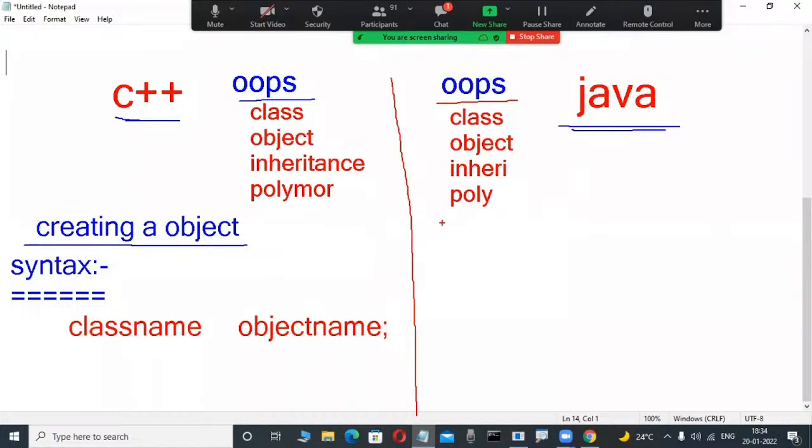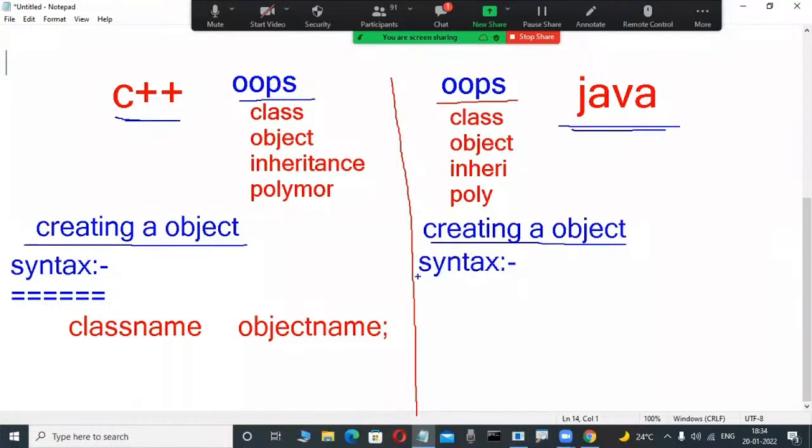Suppose the same creation of an object in Java. Suppose they want to create an object from a class, don't worry what it is. Creating an object from the class in Java, anybody technical? Maybe tell me the roughly syntax. Maybe many fellows are good at Java and Python from their academic career.